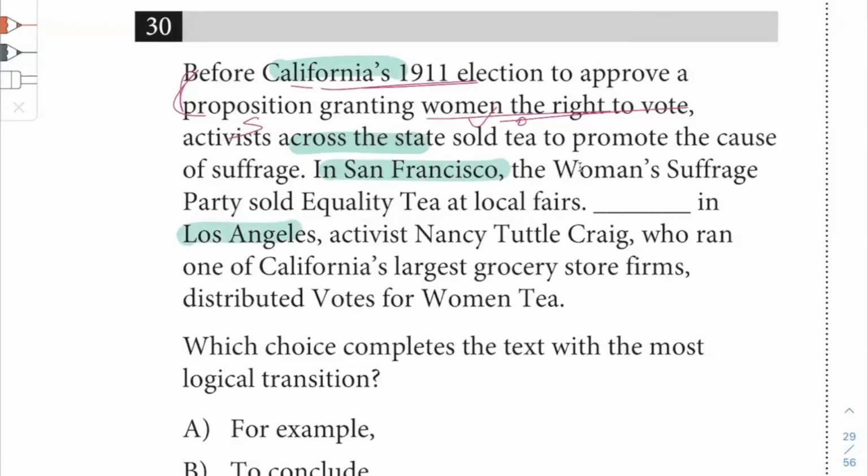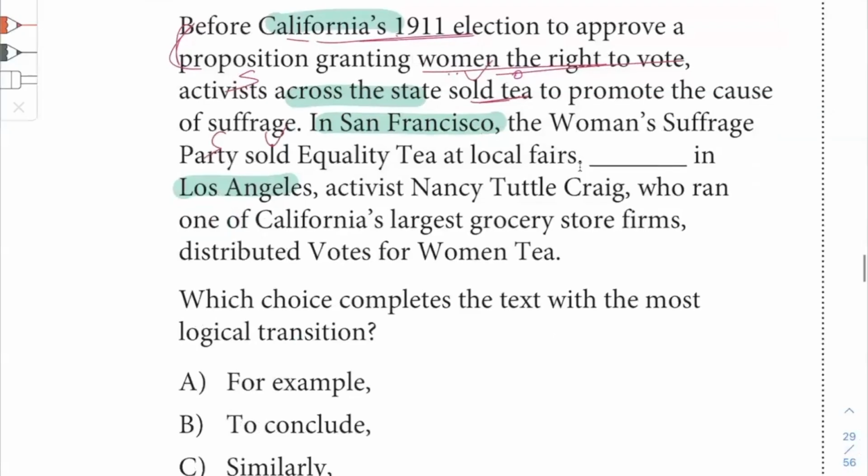So it seems like we're going to get examples as to how the tea was sold by different activists in California. So the first sentence says Women's Suffrage Party. So the party subject sold equality tea at local fairs. All right, that's an example of women in California selling tea. Activists, to be more precise.